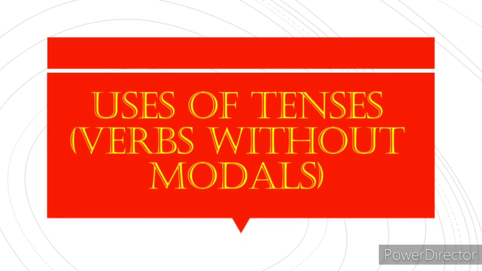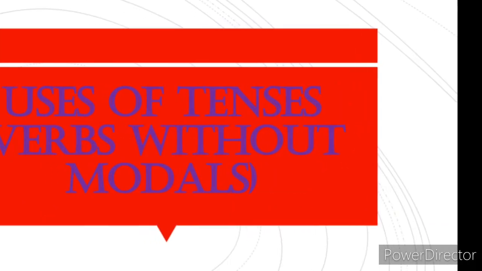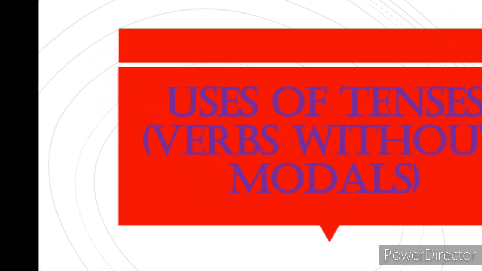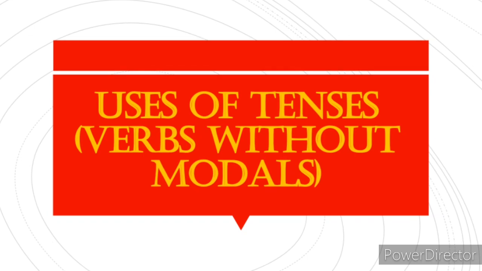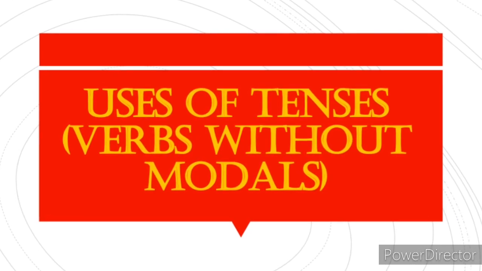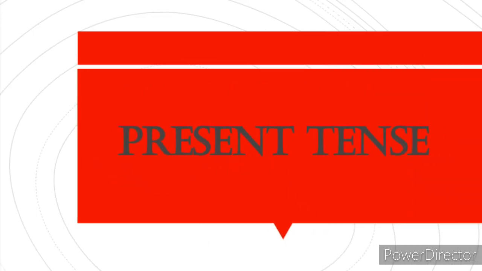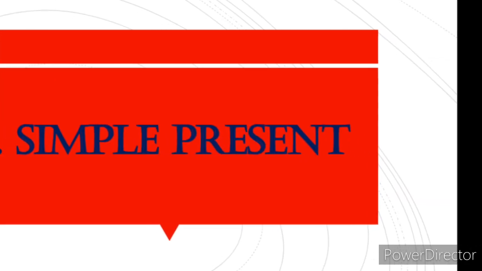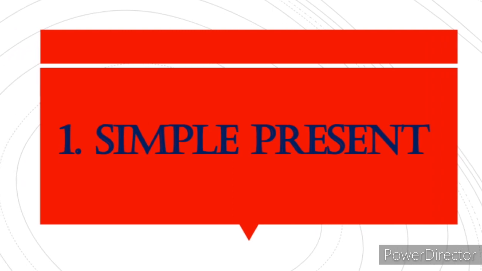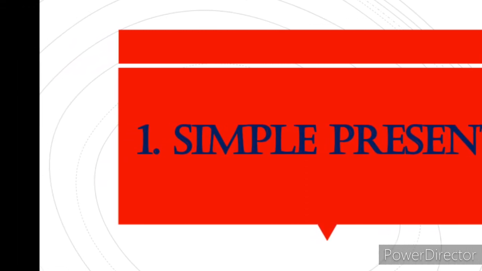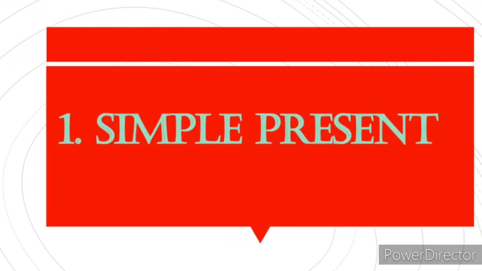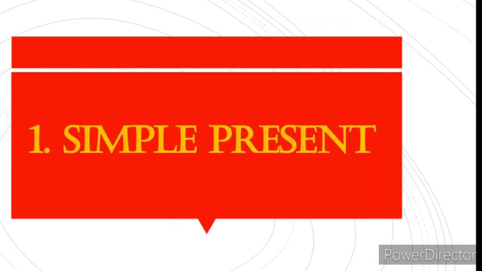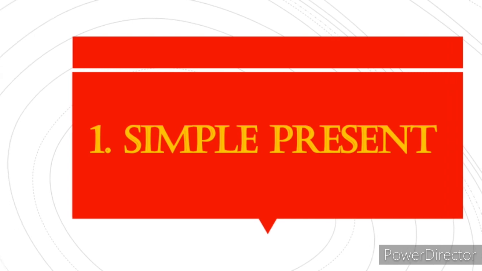Now, the uses of tense. So, we can also understand this with this headline, verbs without modals. So, first is simple present. Simple present tense is used for timeless truths, habits, instances, program with future time reference, routine plan and commentaries, and performative use also. So, let us take one by one.